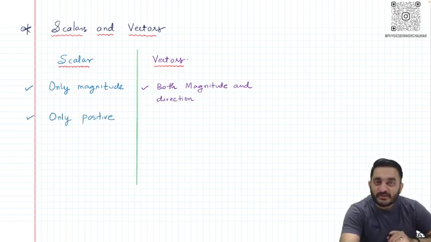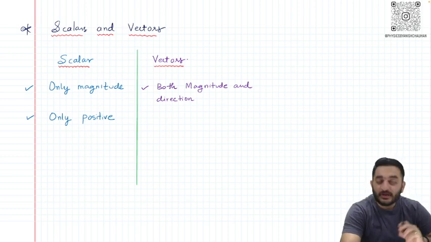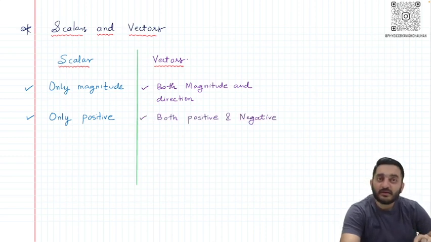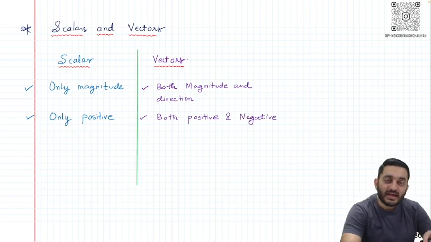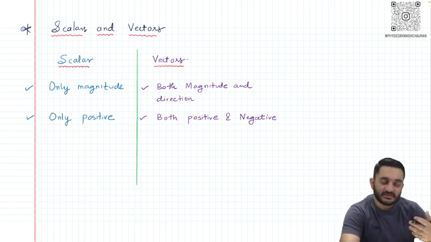The second point is that a scalar quantity can only be positive, and as we know, in vectors the plus and minus indicate the direction. So it is very important that here a quantity can be positive and negative, which simply indicates a direction, whether it is going along the positive x-axis or negative x-axis, positive y-axis or negative y-axis. That is the reason a vector quantity can be positive and negative.